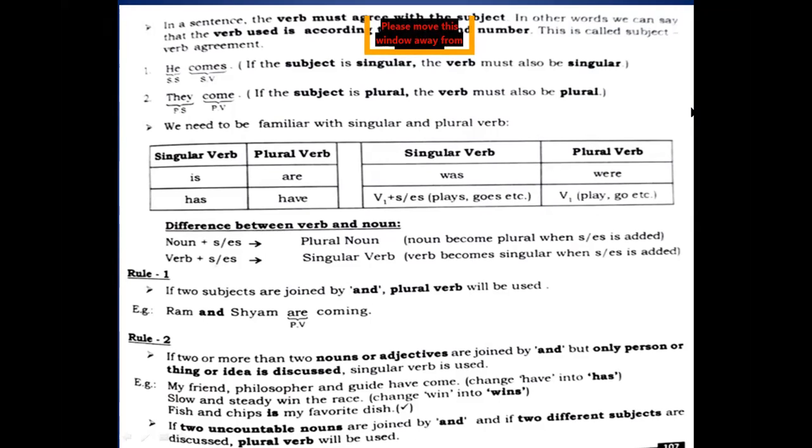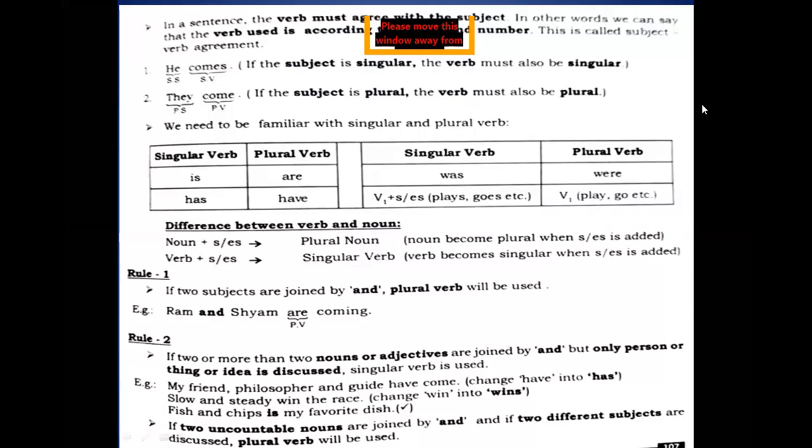They come. If the subject is plural, the verb must also be plural. So see, I hope you can understand, the base form of the verb, or the first form of the verb, is the plural form of the verb. But when s or es is added to the verb, that becomes the singular verb, right? So you see what sort of verbs are there. Singular: is and has. These both are singular verbs. Are and have. These are plural verbs.